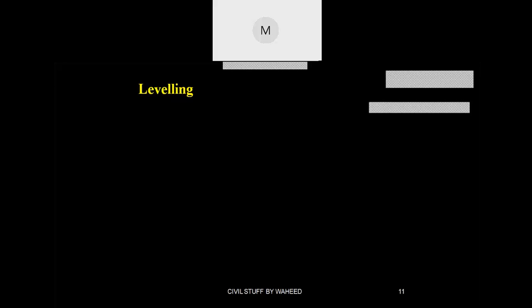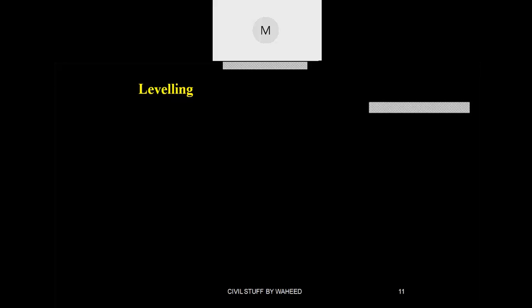Suppose you keep it lower than the road level, the water will stagnate beside your houses, which will create a nuisance. And whenever the rain comes, the water will come into your houses. That is the reason you have to fix the level of your floor above the road level.